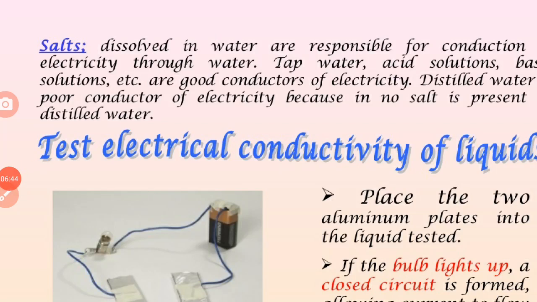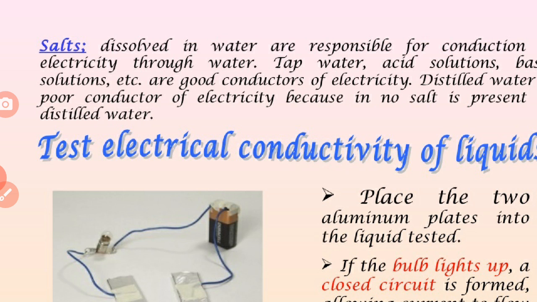Now we discuss salts. Salt dissolved in water is responsible for the conduction of electricity through the water. Tap water, acid solution, base solution, etc. are good conductors of electricity. Distilled water is a poor conductor of electricity because no salt is present in it. So in distilled water, current cannot be passed.